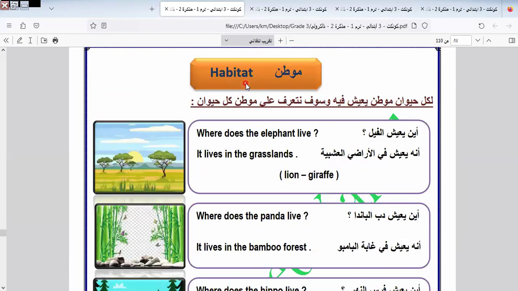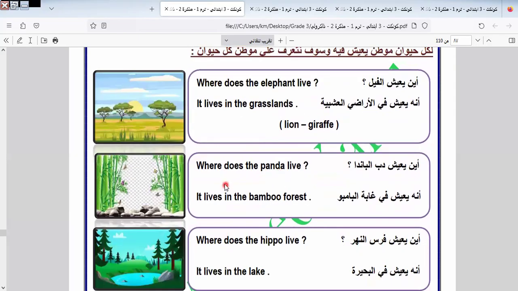Here we have habitat. Habitat has another meaning. It's called the environment of any animal. We say habitat and environment. Both mean the place that the animal lives in. Where does the elephant live? In the grasslands. Where does the panda live? In the bamboo forest. Here is grassland.